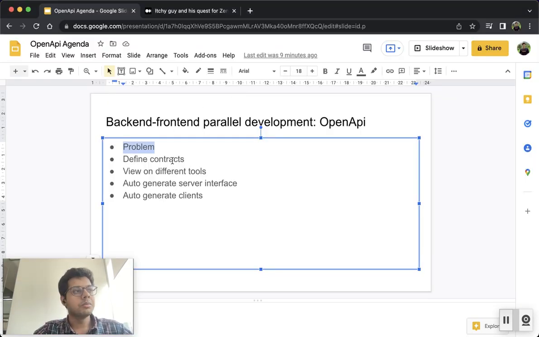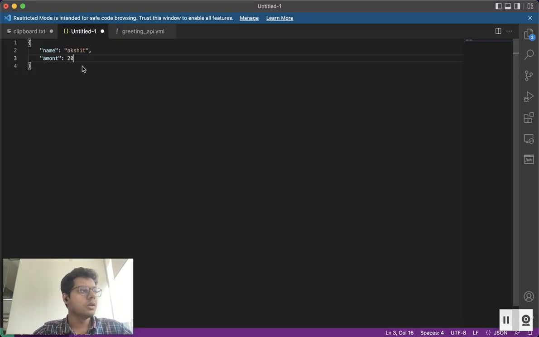Now this might be a small problem, but the major problem is that once you define the contract in this way, you have to write the client again, you have to write the server code again, you have to define the models again. So we are doing a lot of repetitive work.